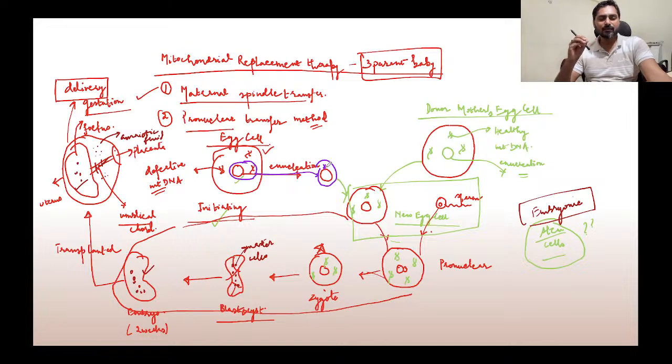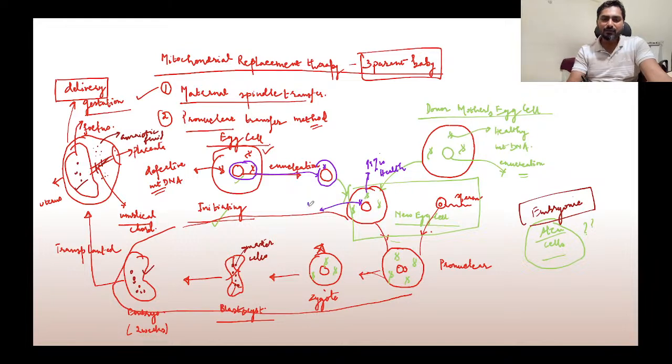It means in this zygote also you will have a few defective mitochondria. Yes, 99% of the mitochondria in this new egg cell that you're seeing is healthy, but let us say 1% is defective.